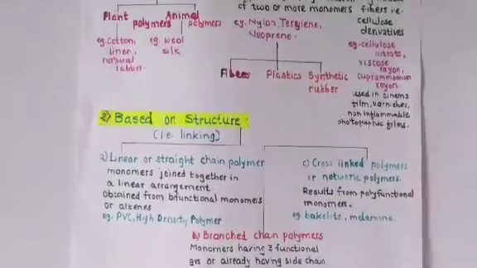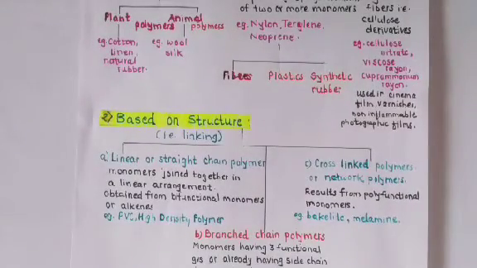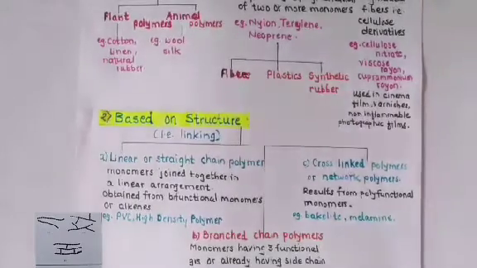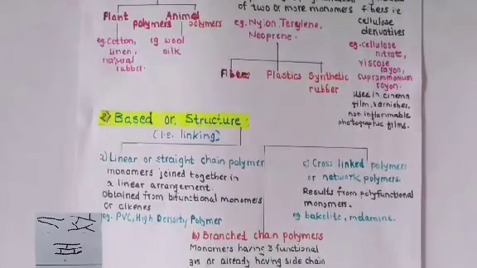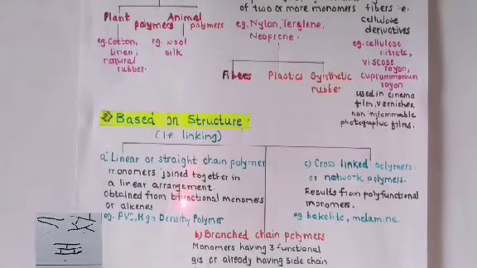One, that is called as the linear or the straight chain polymers. Second one, that is the branch chain polymers, and third one, that is the cross-linked polymers. What is the linear or the straight chain polymers? In the linear polymers, monomers are joined together in the linear arrangement, that is in the straight line, that is